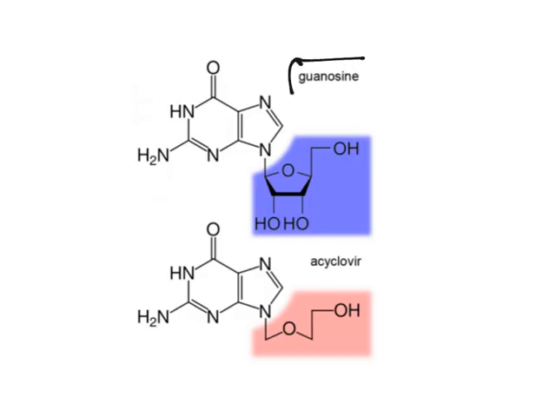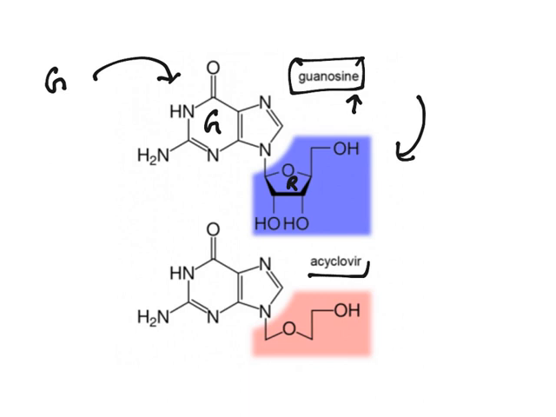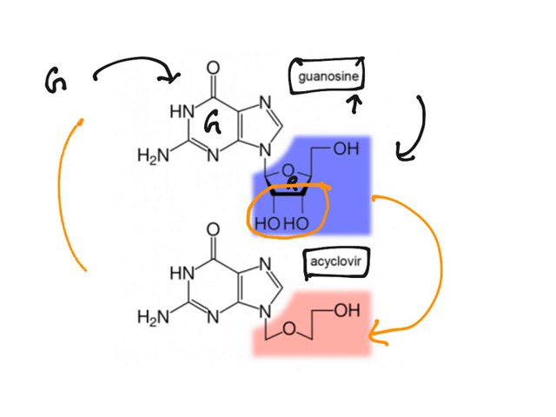Now see, this is guanosine. This is a nitrogen base known as guanine. When guanine combines with a ribose sugar, it is called guanosine. So this is the guanine ring, this is ribose. Now look at the structure of acyclovir, which is widely used to treat herpes infection. If the ribose part is removed, you get this one. Everything is the same: the guanine nucleus is there, and the ring is broken down.